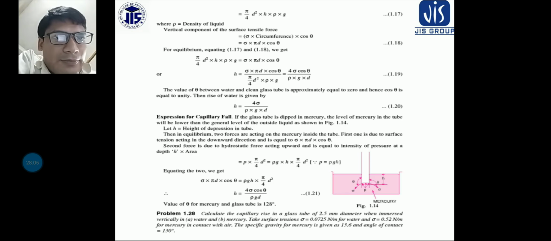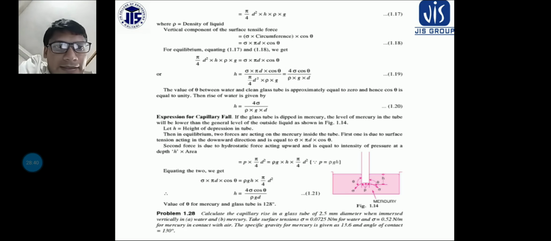So h is equal to 4 sigma by rho g d if the angle theta is equal to 0 degree, then cos theta will be 1, na? Now in case of capillary depression, like mercury, the surface tension is more, so the angle is about 128 degrees in case of mercury. So depending upon the angle, the height would be capillary rise or capillary depression.